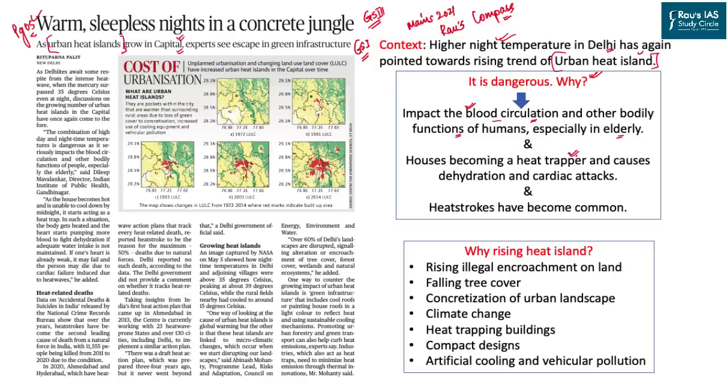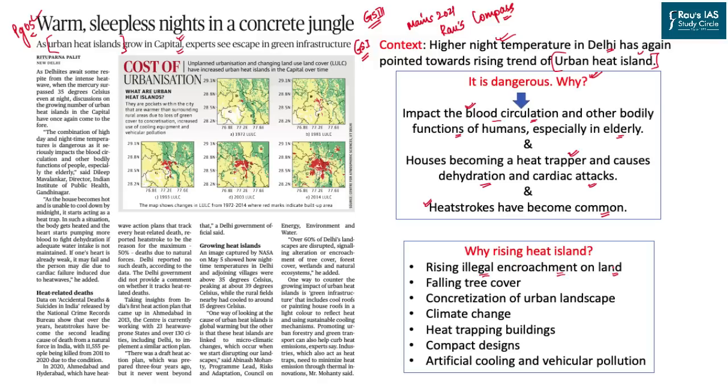So heat enters the house inside, but instead of escaping at the night, the heat remains inside the house, which causes dehydration problems and even, at the extreme level, cardiac attacks. And lastly, heat strokes now have become common even in the evening. Now the question is, why are heat islands rising in India? The first reason is the rising illegal encroachment on land.